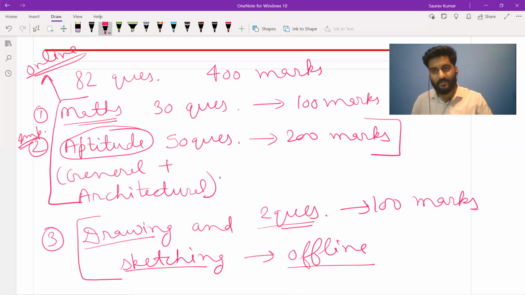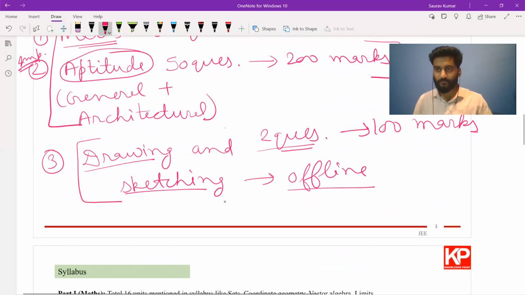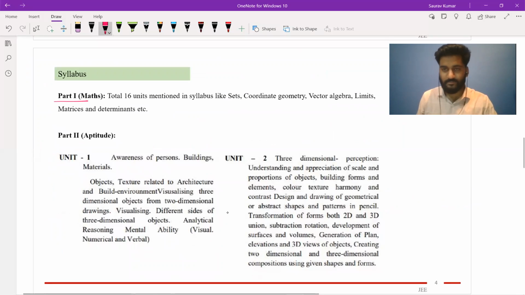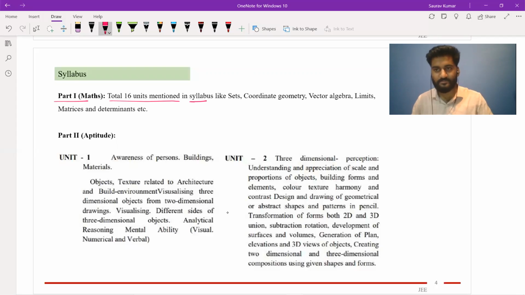For the mathematics part, you can think of it as the same level as JEE 1, because all the topics, around 16 topics, are mentioned in JEE. Let's look at the syllabus, you will understand it better. If you look at the first part, that is mathematics, there are around 16 units mentioned in the syllabus. These units are like your set theory, coordinate system, vector algebra, limits, matrices and determinants, permutations and combinations, all these things.